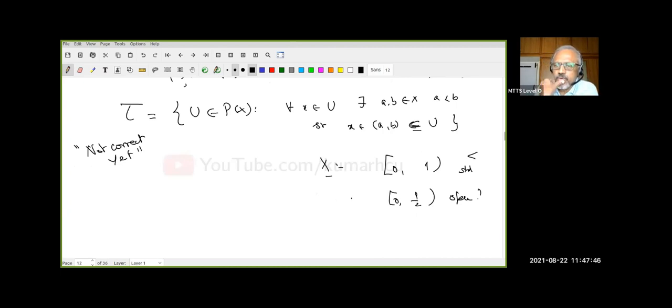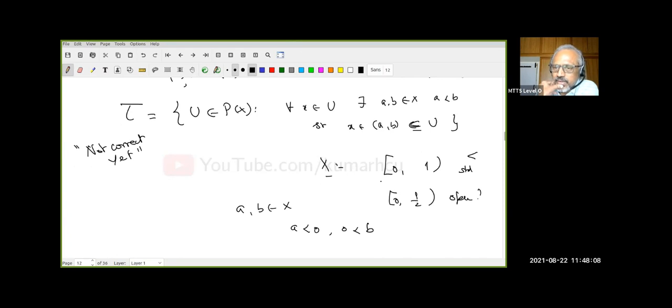If I want to say this is open, what should I do? I have to find A, B in X so that A must be less than 0 and 0 must be less than B. You understand that? But A less than 0 is not admissible. Do you follow that?